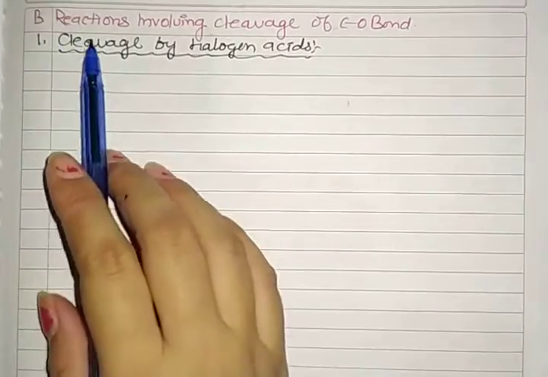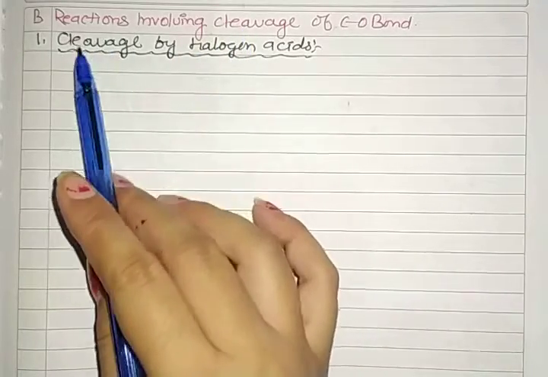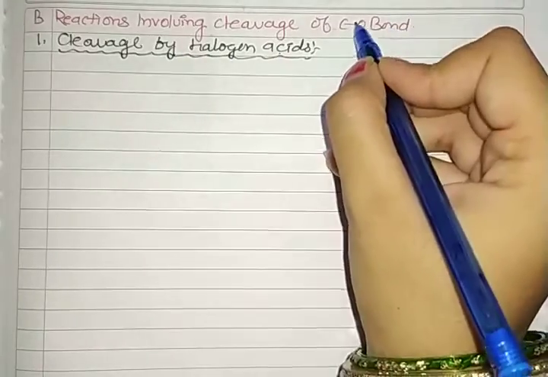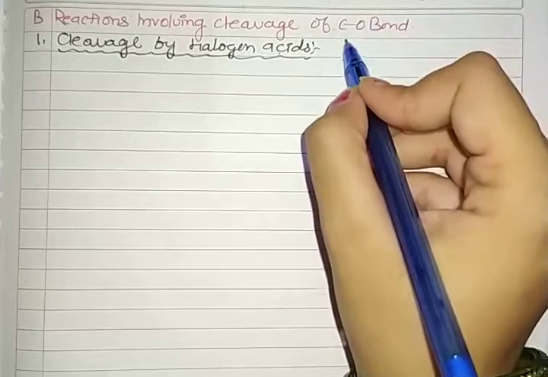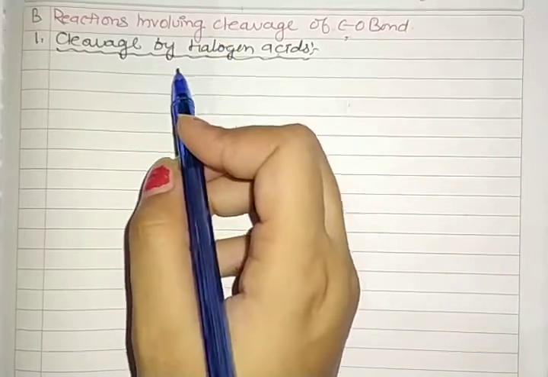So the next reactions we have are reactions involving cleavage of the C-O bond. The first point we have is cleavage by halogen acid. What we have to do? We have to break that C-O bond. So first, we are breaking it with halogen acid.